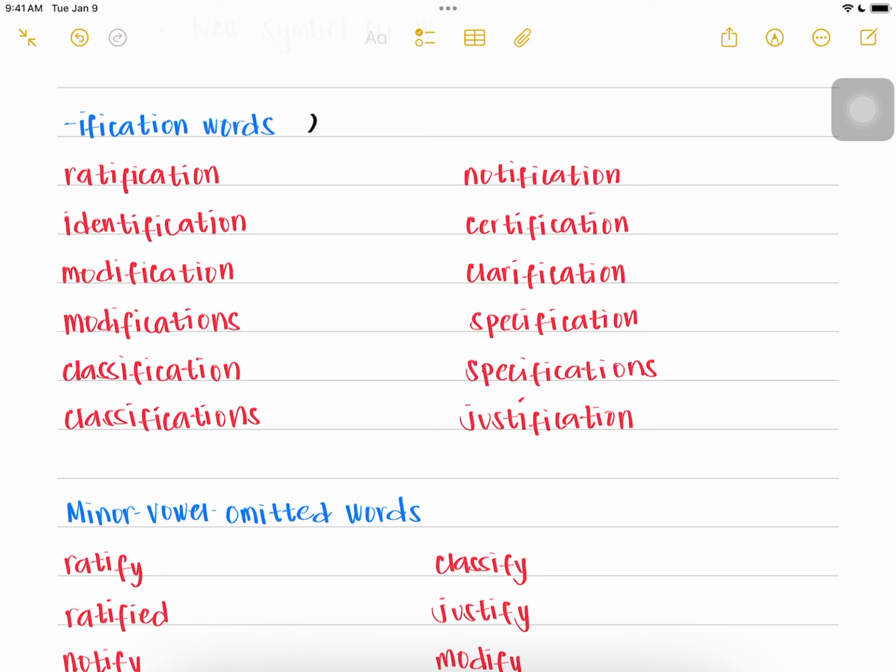Example, ratification. Identification. Modification. Modification as modifications.